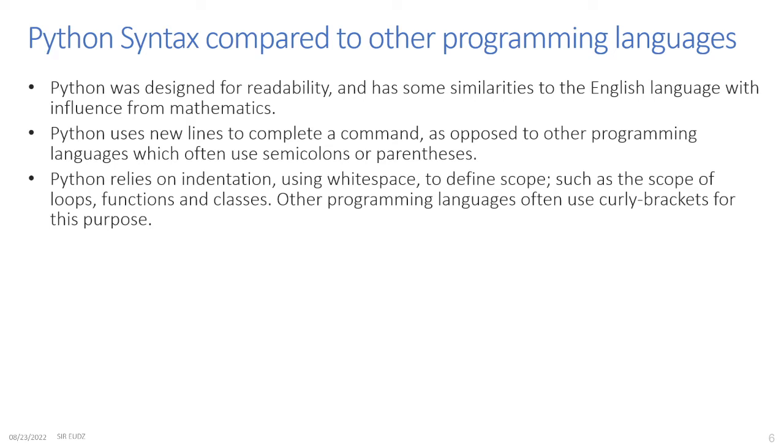Python relies on indentation, so for us to know what is part of a block, we have to indent in Python. It uses white space to define scope, such as the scope of loops, functions, and classes. Other programming languages often use curly brackets for this purpose. So again, instead of using curly brackets, we just indent. Once we indent, that means it is part of a block. That's why indentation is very important in Python.